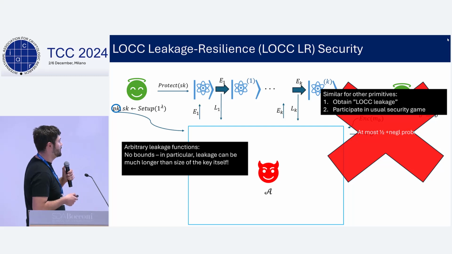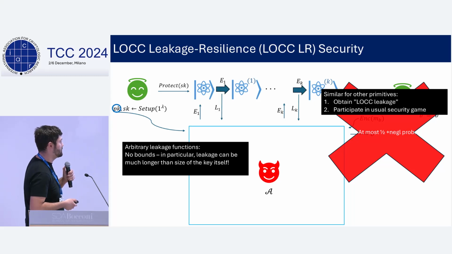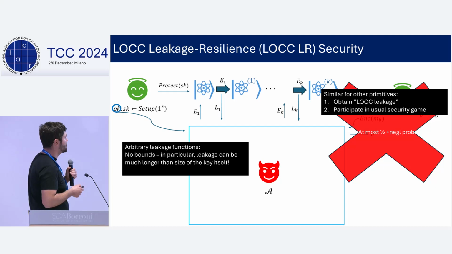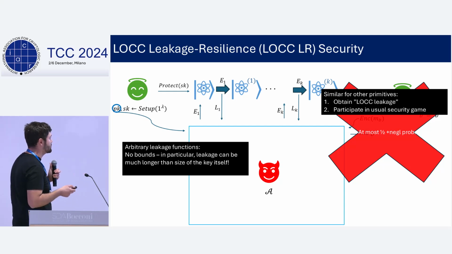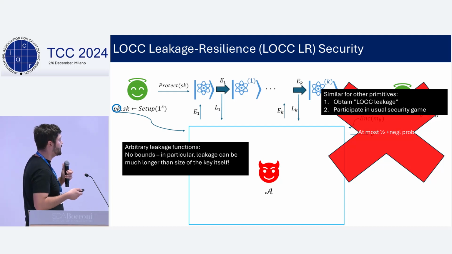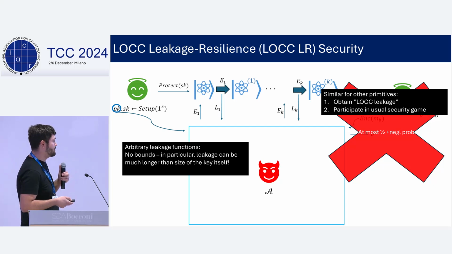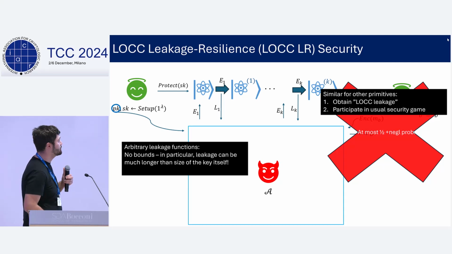There will be a LOCC leakage phase where the adversary will obtain a LOCC leakage on the secret key. And afterwards, with the state that it has accumulated so far, the adversary will participate in the usual security game of that primitive. And to reemphasize, the leakage functions here are arbitrary. There are no bounds on the size of them. And in particular, the leakage can be much longer than the size of the key itself, which is obviously impossible to achieve in the classical setting.